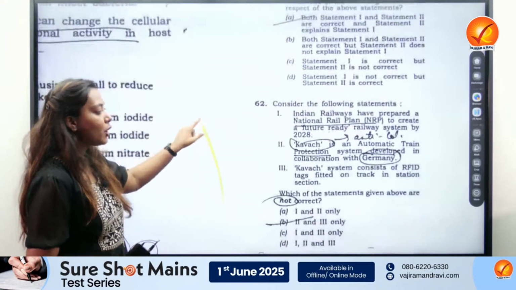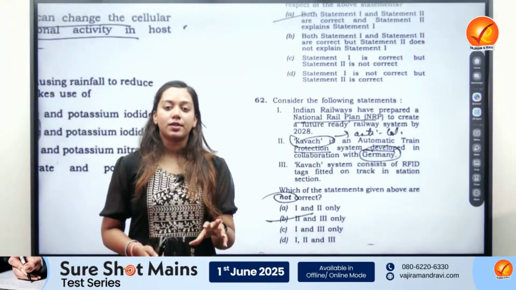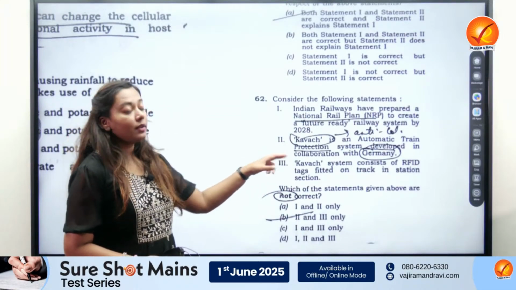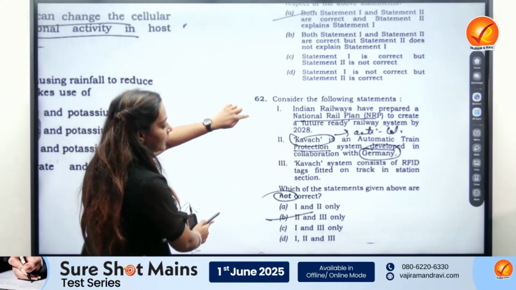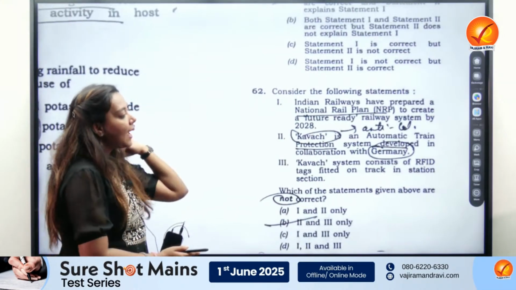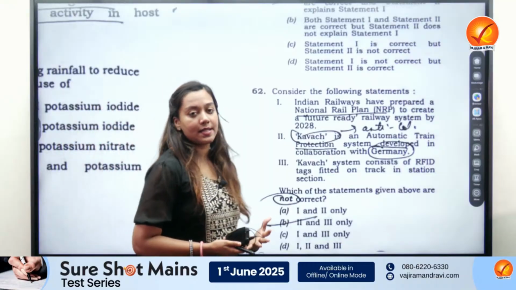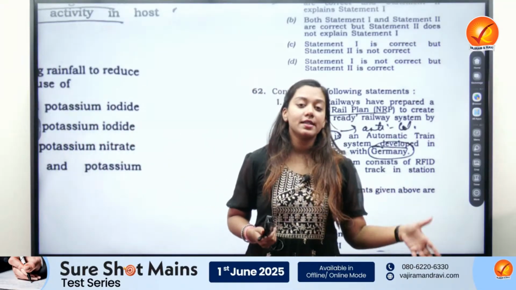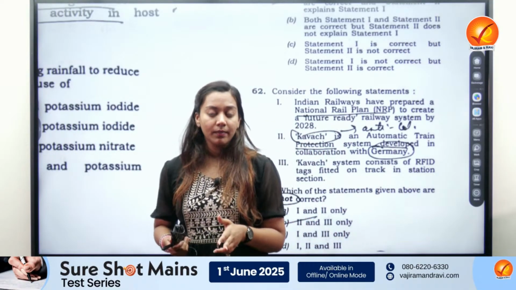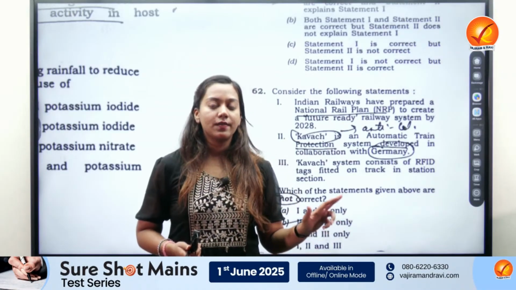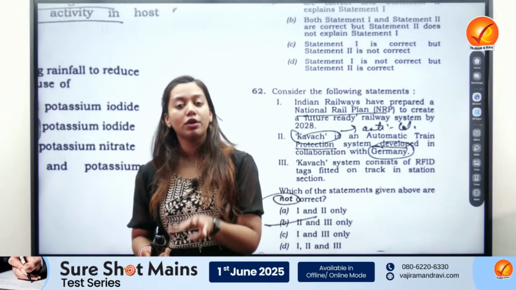The next question is about a technology which is used basically for the Indian railways, for the railway systems. And why was this in news? Because last year a lot of train accidents happened. You remember the Balasore train accident? So similarly, various train accidents were in news, and similarly associated technology was in news.